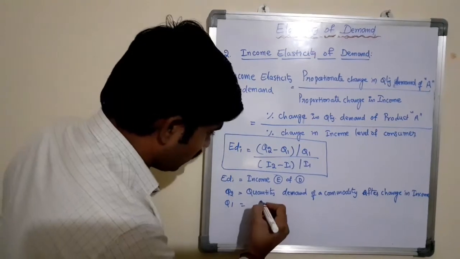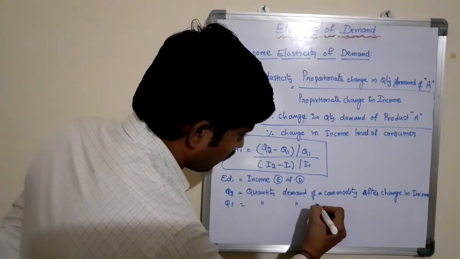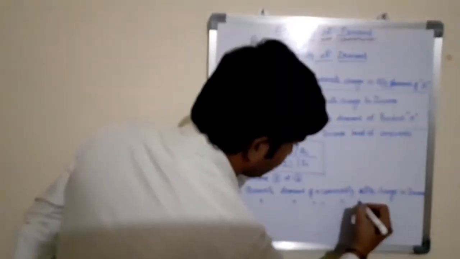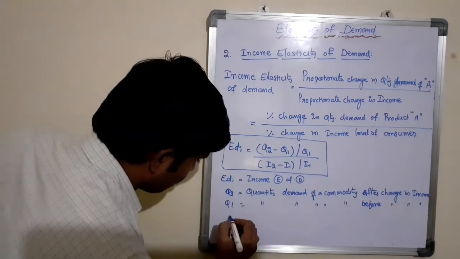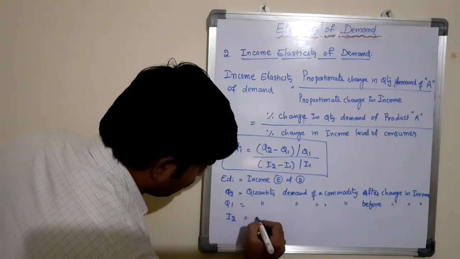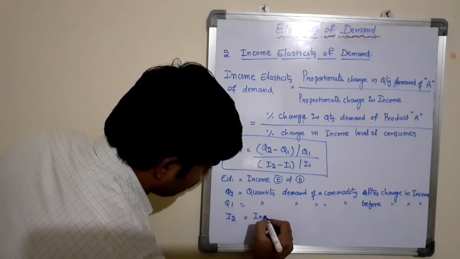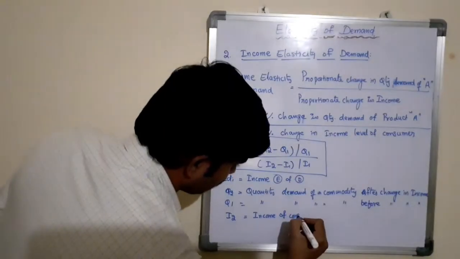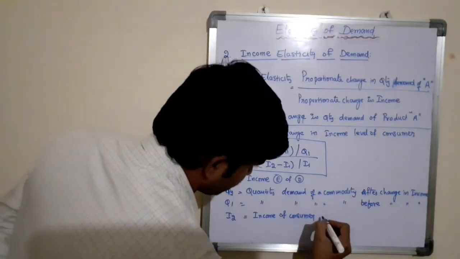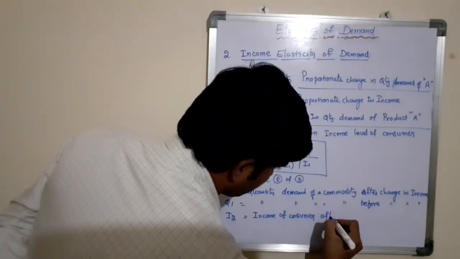Q1 equals quantity demand of a commodity before change in income of the consumer. I2 means income of consumer after change.